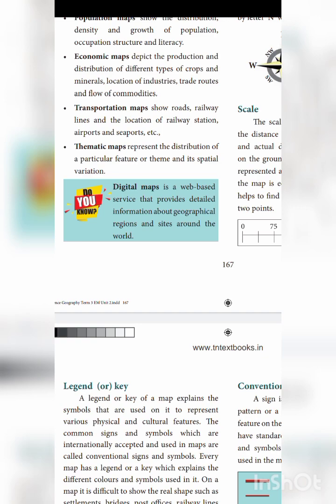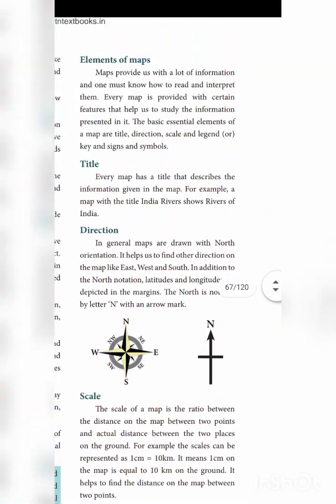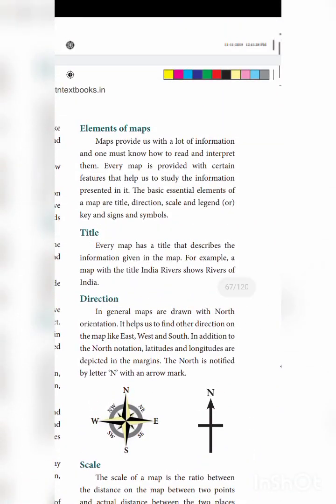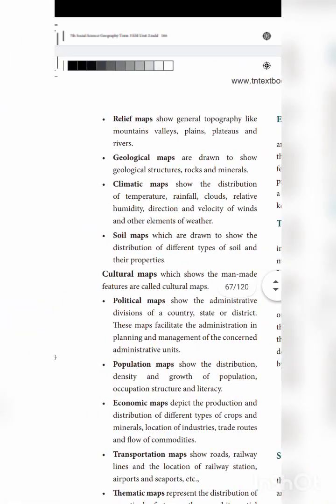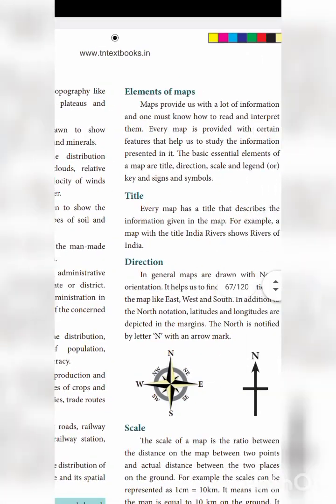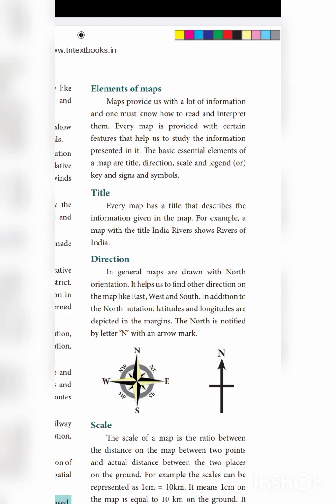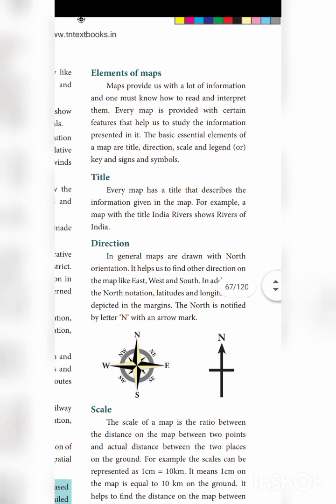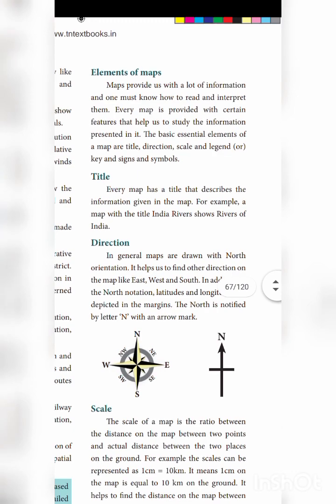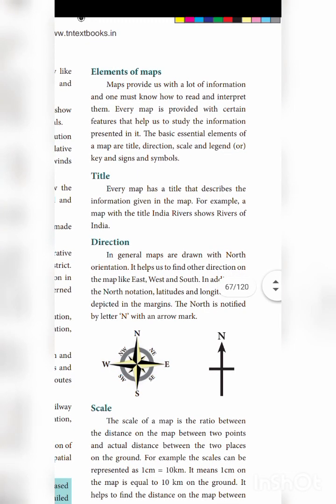Okay, and then next one here, elements of map. So these are all the types of map, different types of map. Okay, now a new topic is elements of map. What are the elements of map? Okay, maps provide us with a lot of information, and one must know how to read and interpret them.